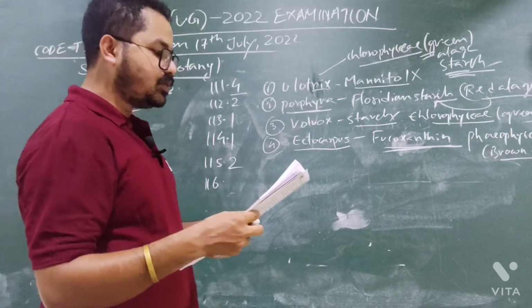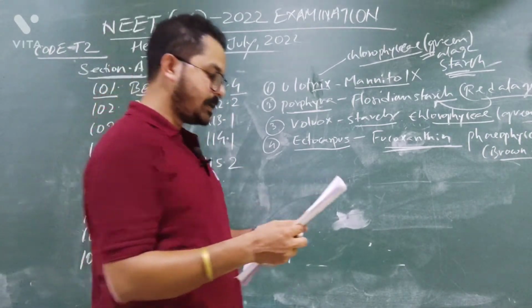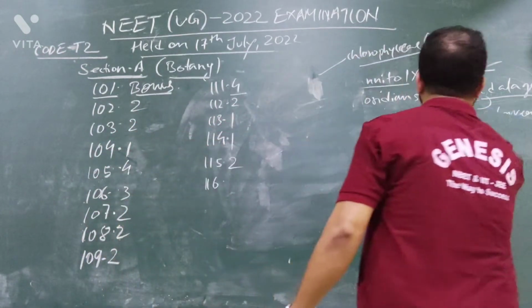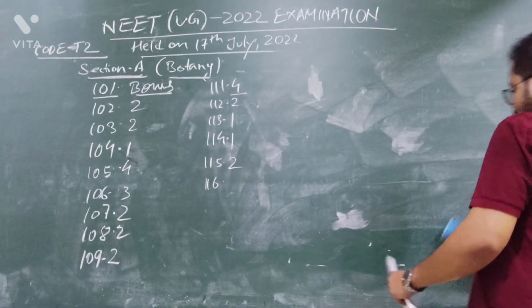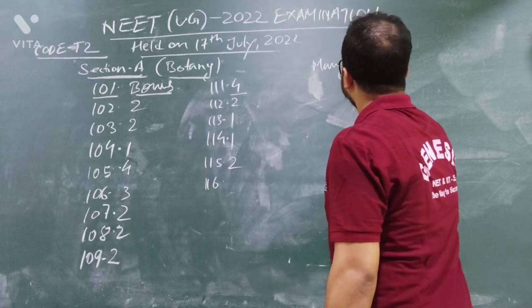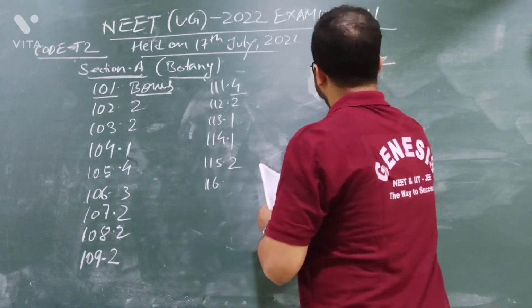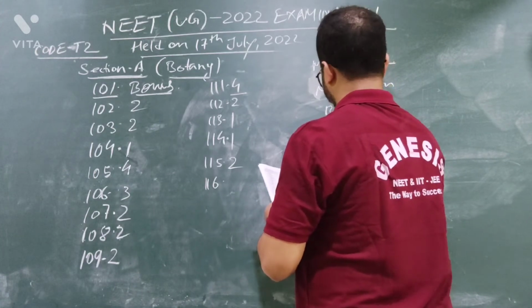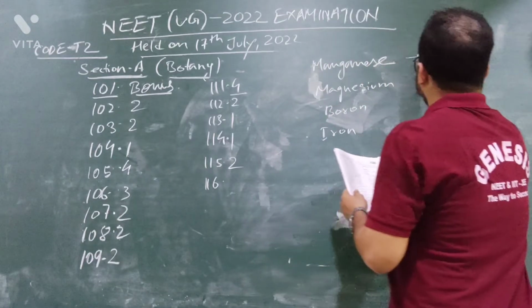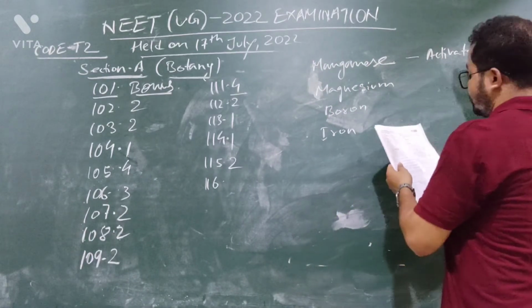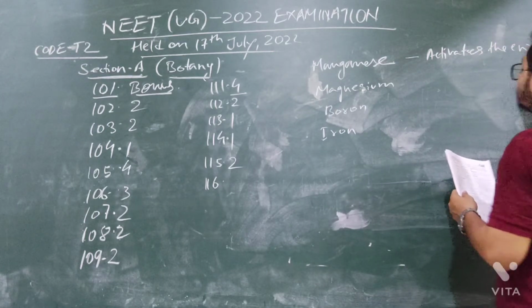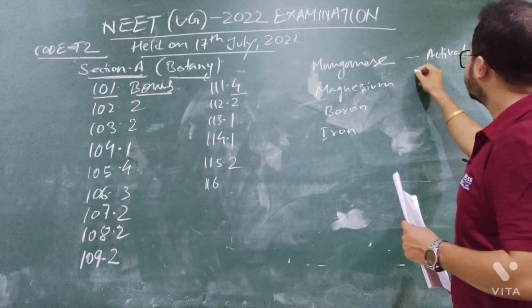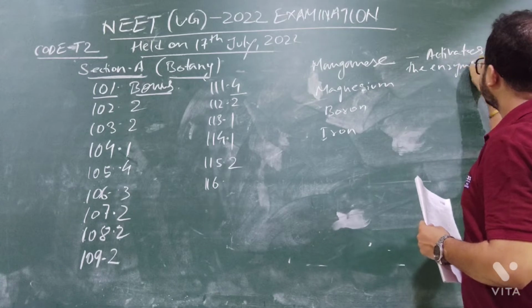So it is given this 1 and this 2. Option number A, manganese. Let me write here. So you see manganese, magnesium, boron, iron. Here it is given: activates the enzyme catalase.